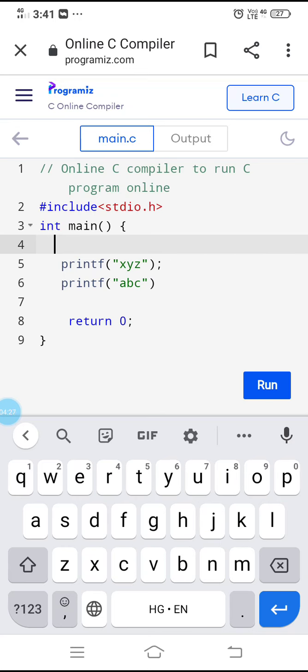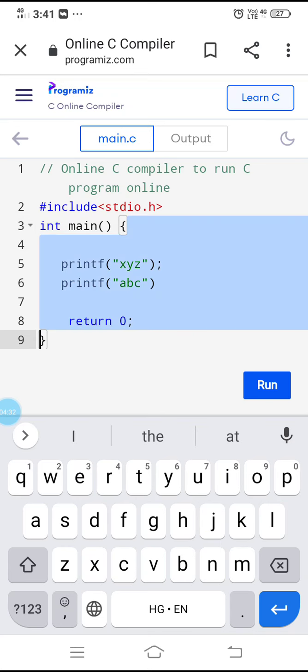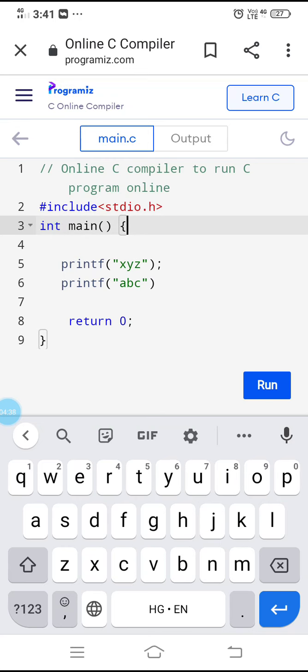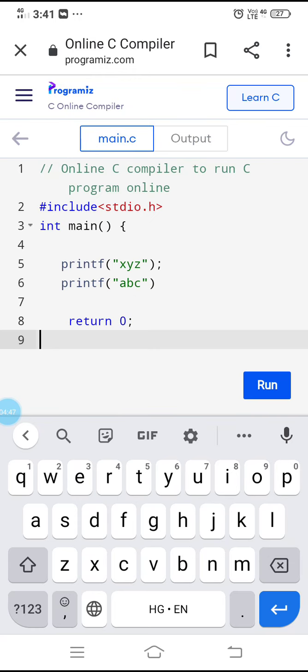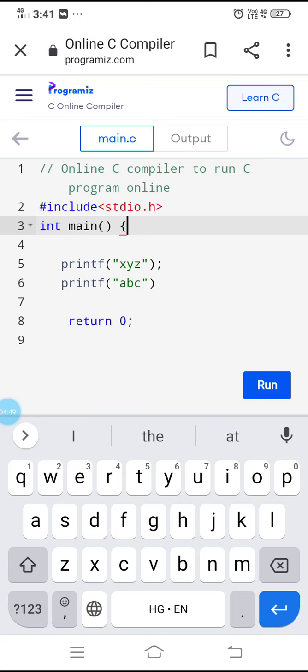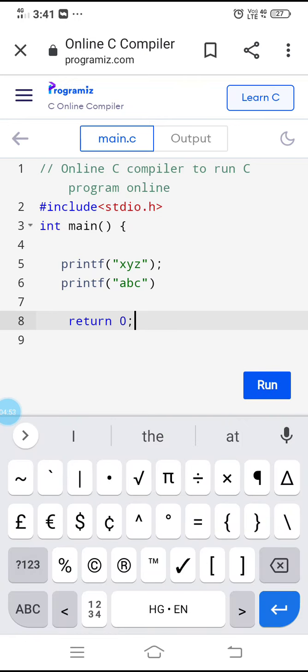The other rule says that every starting flower bracket must have an ending flower bracket. This is the starting flower bracket and this is the ending flower bracket. If I remove the closing flower bracket, you will get an error. So every starting flower bracket like this must have an ending flower bracket. You can put it here also.